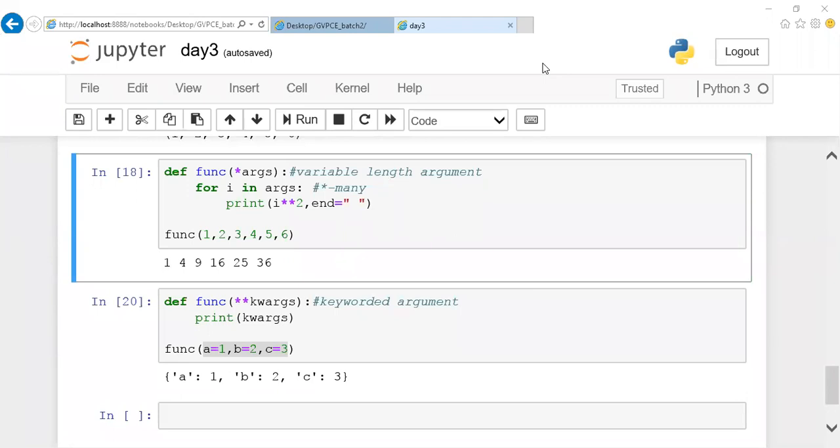Harsha, what is your doubt? What will happen if there is no end with space? If there is no end with space, it will print your output 4, so it will be printing one after other: 1, 4, 9, 16, one after other. I want to print in a sequential manner. That is the reason I have given end with space.